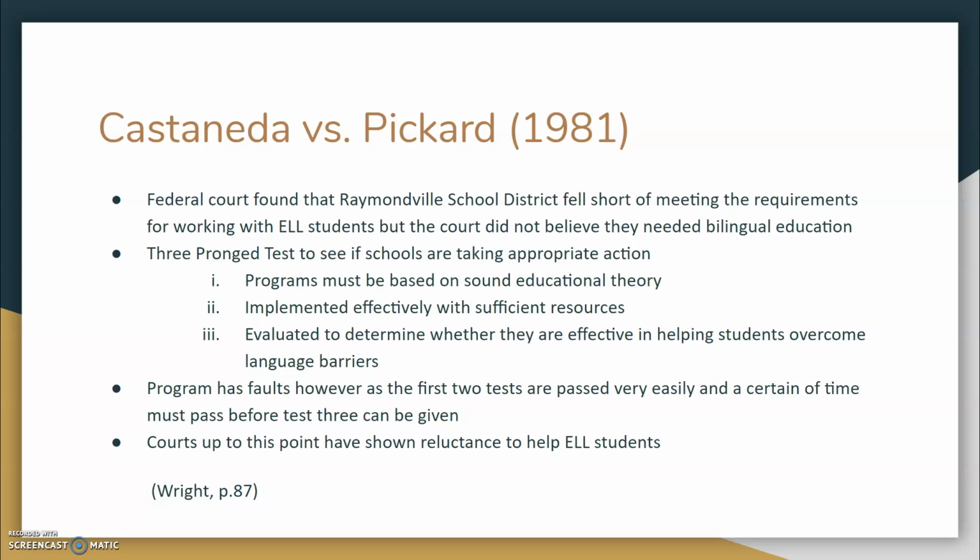They implemented a three-pronged test to see if schools were taking the appropriate action. The first one was programs must be based on sound educational theory. The second was the school implemented effectively with sufficient resources. And the third was that they evaluated to determine whether they're effective in helping students overcome language barriers.